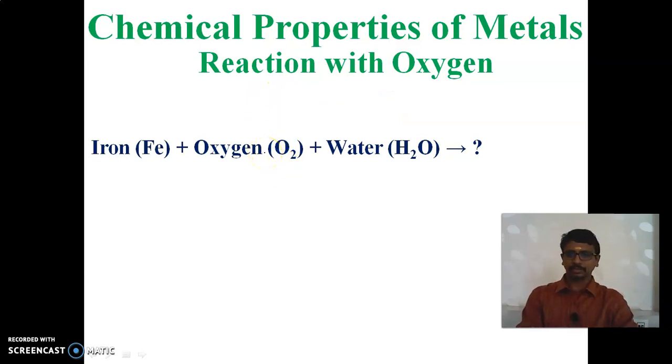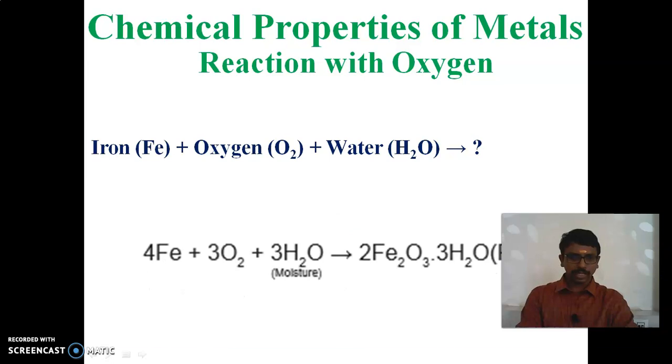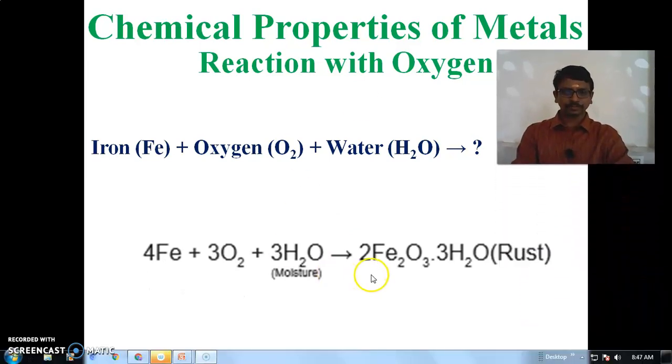So it will form ferric oxide, that is Fe2O3·3H2O. What is the formula for iron? Fe. What is the formula for oxygen? O2. What is the formula for water? H2O. It forms a hydrated